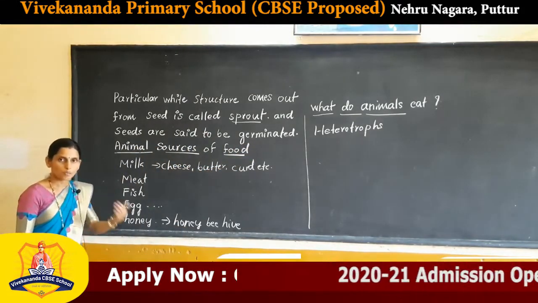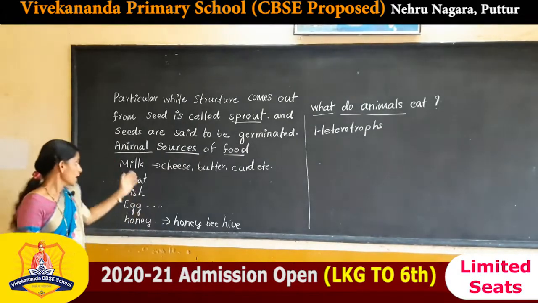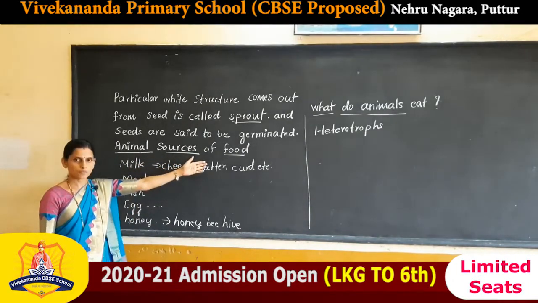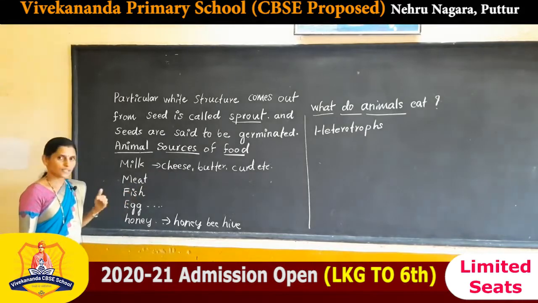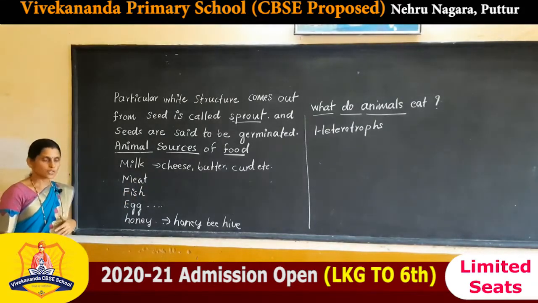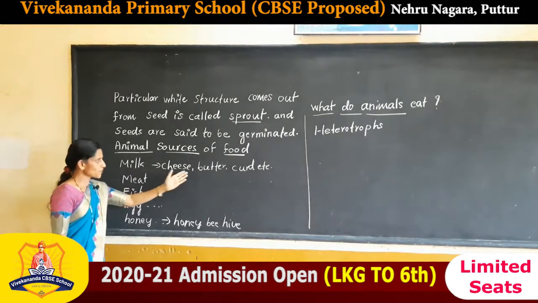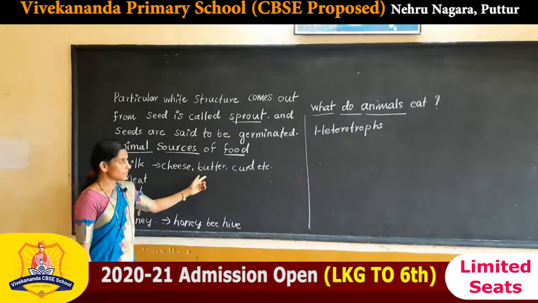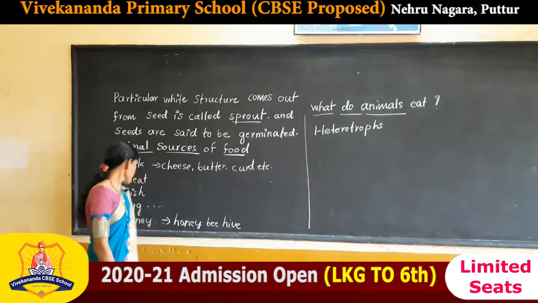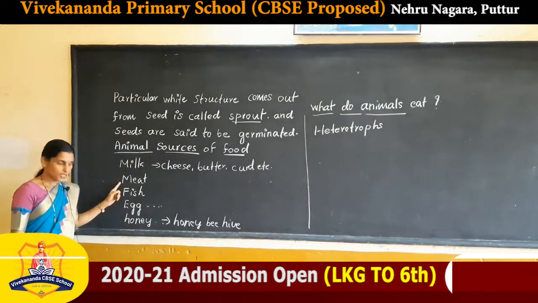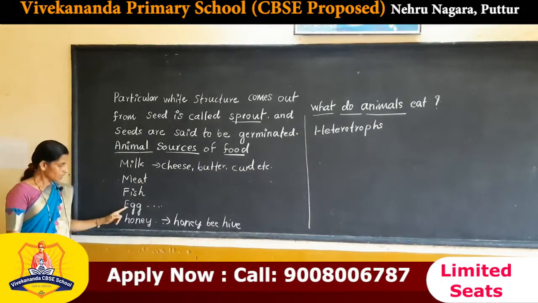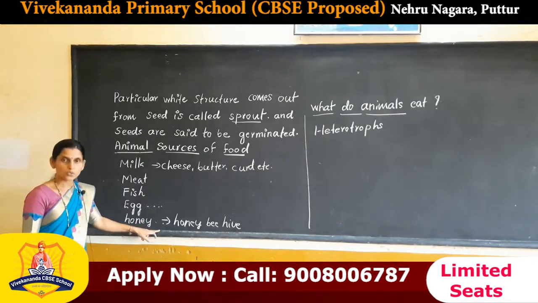Next we will move on to the next topic, animal sources of food. Which are the animal products used as food? See some examples. Milk, from which we can prepare cheese, butter, curd, etc. Meat is used as food. Fish, egg and honey are also used as food.